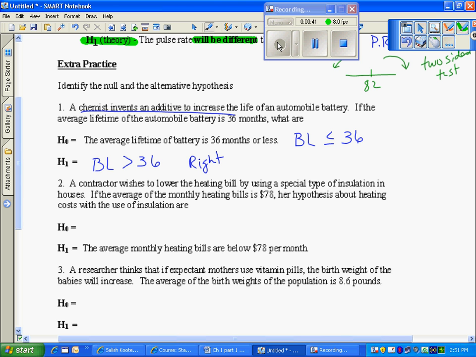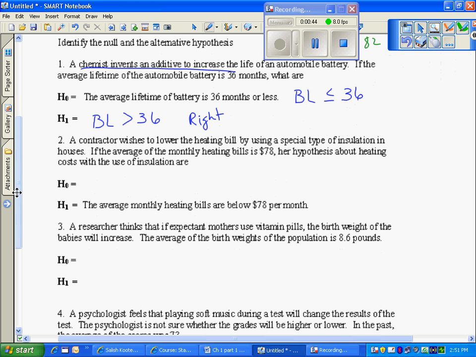A contractor wishes to lower heating bills by using a special type of insulation. If the average of the monthly heating bills is 78, so right now we're believing that the average cost, the bill, is equal to 78. Now it might be greater than, but we know it's going to be 78. And this insulation is supposed to decrease the bill. We want it to decrease the bill, so the bill is less than $78. So if it's less than 78, we're testing to see if the evidence lands on the left-hand side of 78.